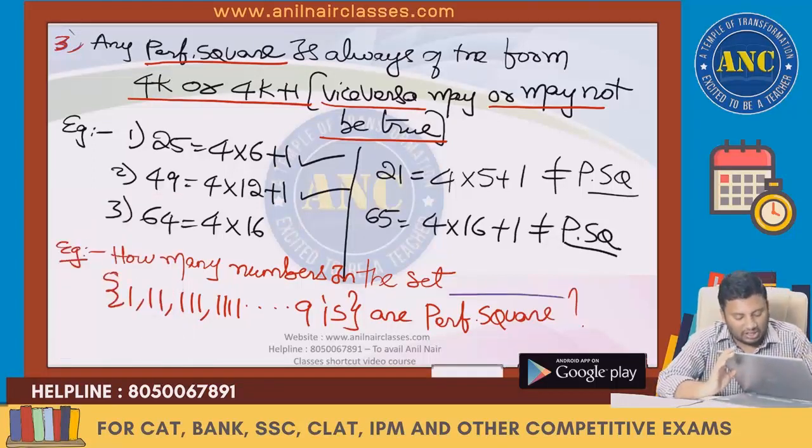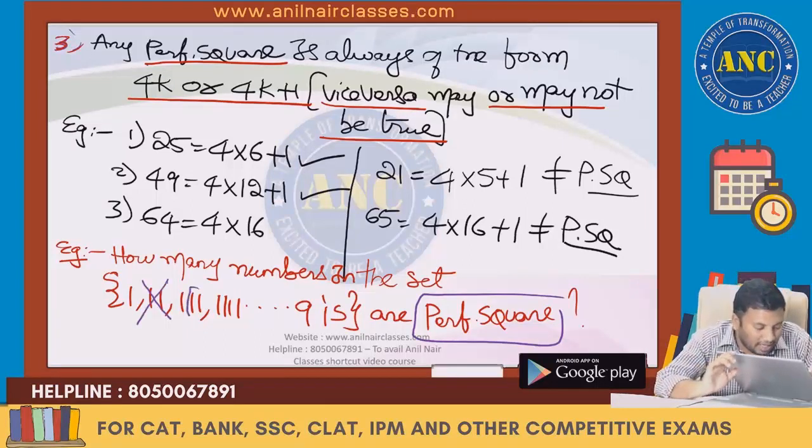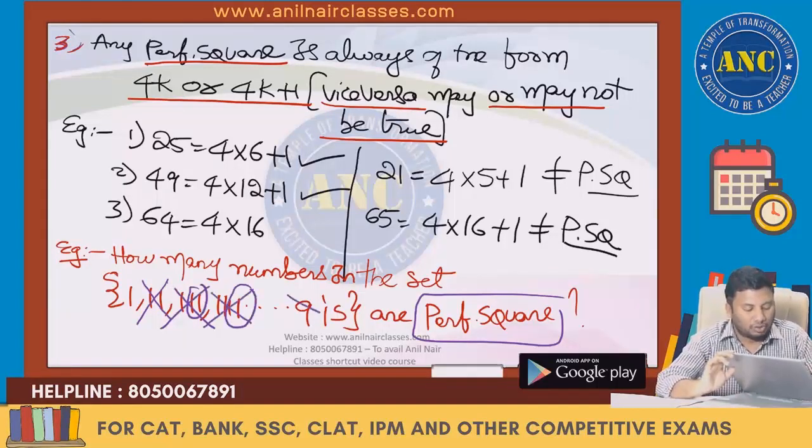What is the nature of a perfect square? A perfect square is always of the form 4k or 4k plus 1. 11 is 4 into 2 plus 3. Again, the last two digits give 4 into 2 plus 3.